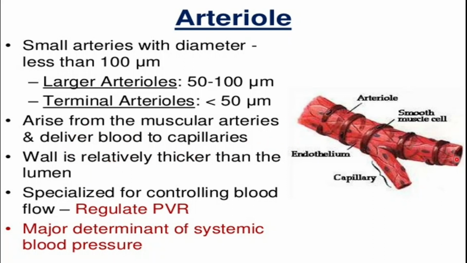The wall of the arterioles is relatively thicker than the lumen, and the arterioles are specialized for controlling the blood flow. They regulate the peripheral vascular resistance, because when the arterioles constrict, the lumen of the arterioles is reduced, and so there will be more resistance to the blood flowing into these arterioles, and the same amount of blood will then also increase the blood pressure in these arterioles. Therefore the arterioles regulate the peripheral vascular resistance, and they are also the major determinant of the systemic blood pressure.